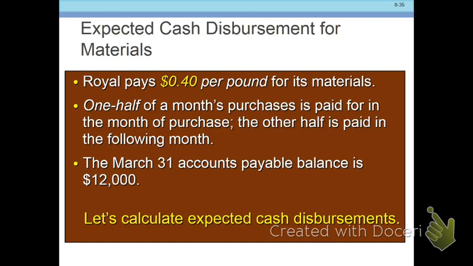And notice also that just like with our accounts receivable for our sales, 1/2 of the month's purchases are paid for in the month of purchase. The other half is paid in the following month. Okay? So even if we buy it all this month, we're not going to necessarily pay for it all this month. We're only going to pay for half of it. And notice we have an accounts payable balance of $12,000 at March 31st.